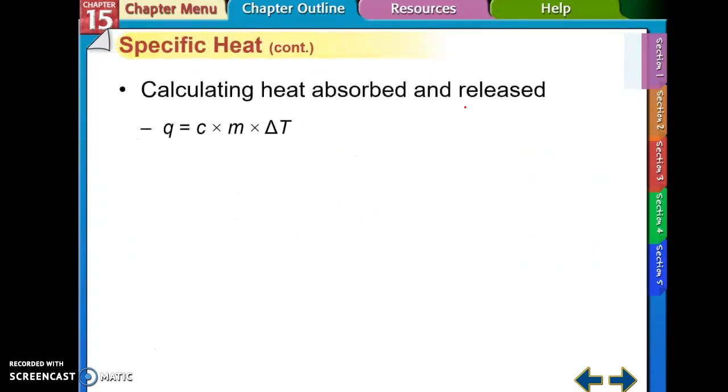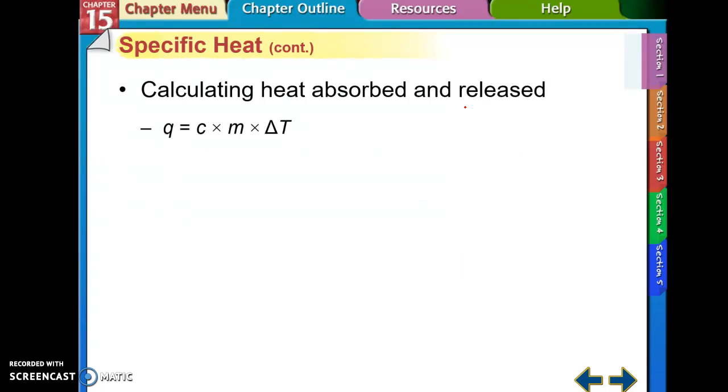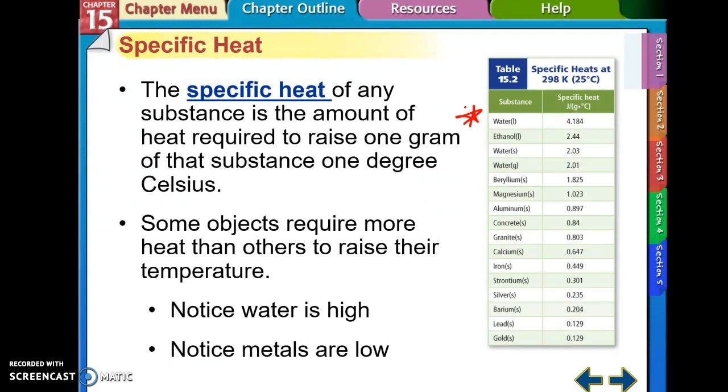So when we calculate heat absorbed and released, we use the equation Q equals C times M times delta T, or Q equals M times C times delta T. Either works. Q stands for heat absorbed or released. We're typically going to use joules. C is the specific heat, and you always can look that up on chart 15.2 that, remember, is on your thermochemistry reference sheet.